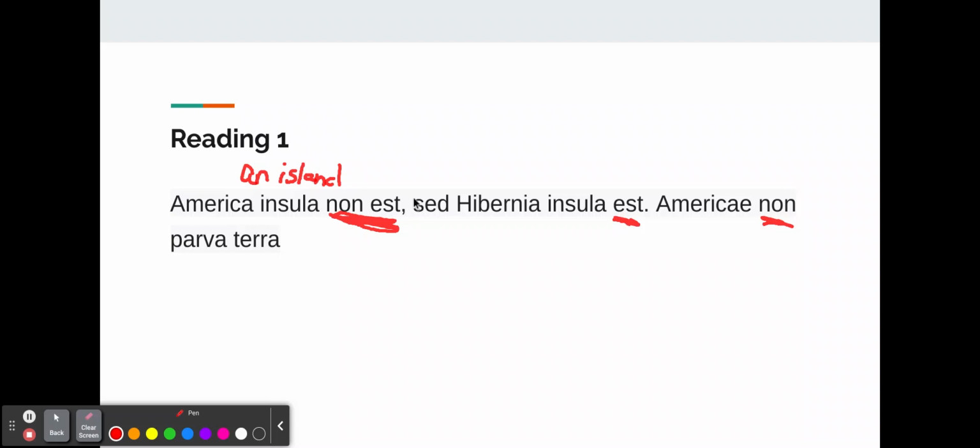Now, sed means but. And Hibernia is Ireland. So America is not an island, but Ireland is an island, est insula. And then we have America non parva terra. Terra means land, and parva means small. So that's where we put the non there, because it is not small. So in the next video, we're going to talk about how to arrange more sentences. But first, we're going to start talking about the noun and cases. That'll be in the next video.